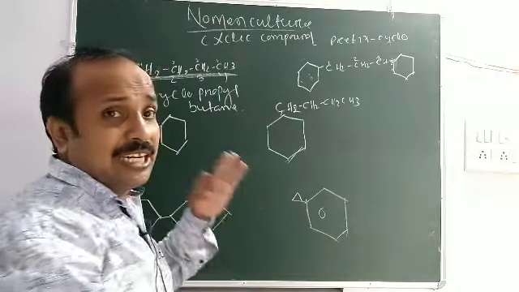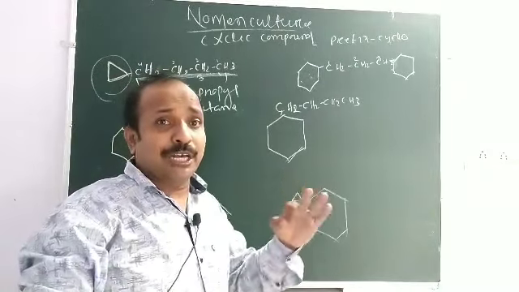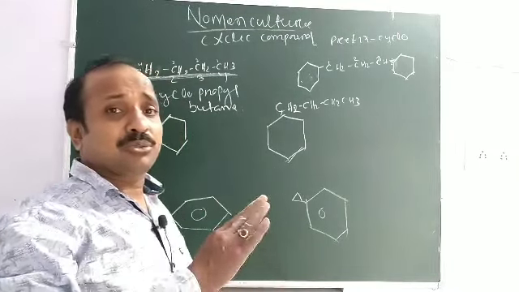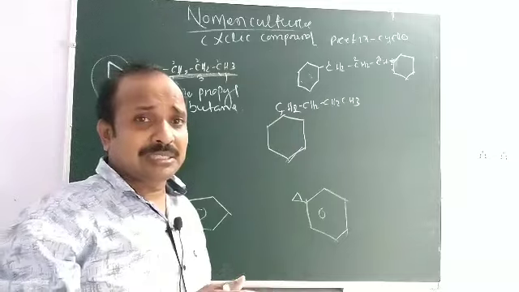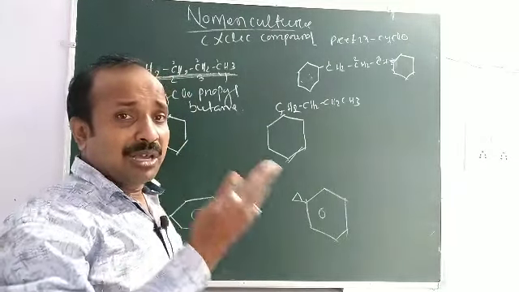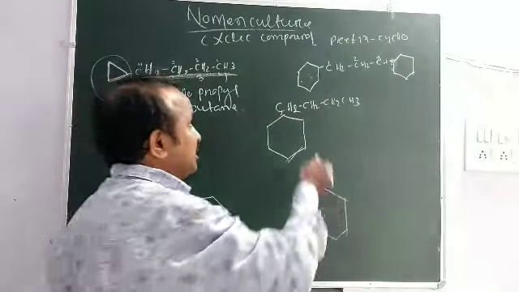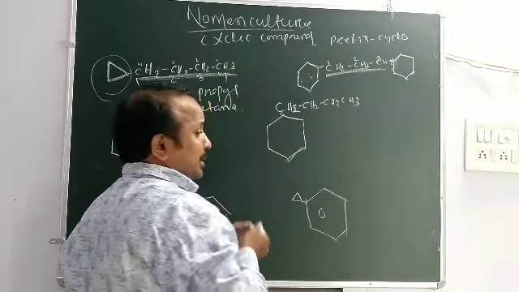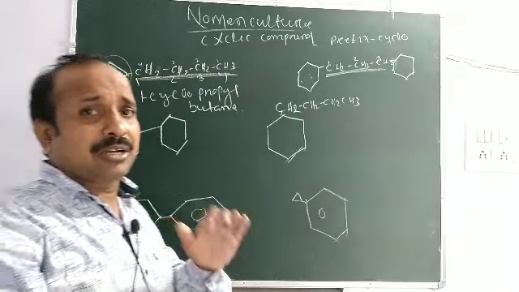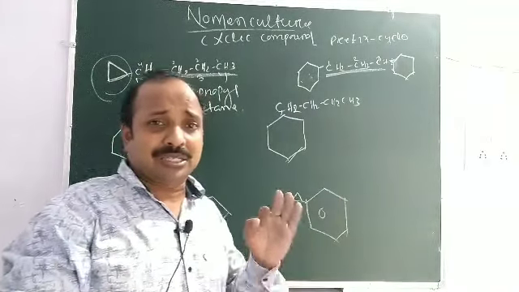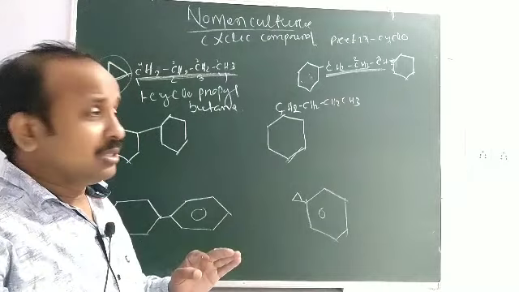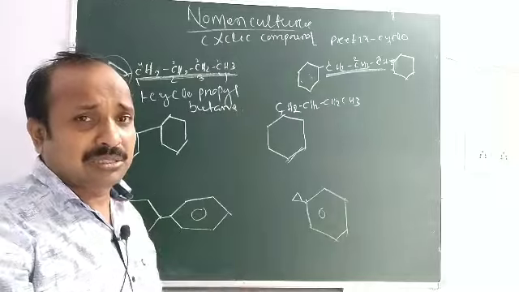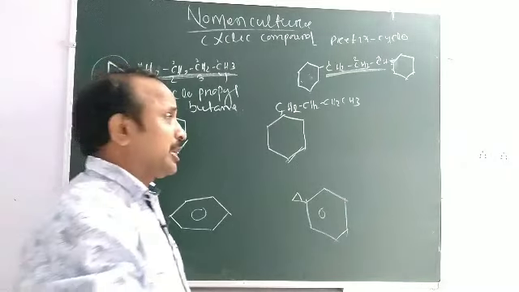But when a single chain contains more than one cyclo group, then the cyclo group is used as a substituent group, that means cyclohexyl. Okay, this goes to the principal chain. Clear? It means when a single chain contains more than one cyclo group, then both cyclo groups, or all cyclo groups, are used as substituent groups.